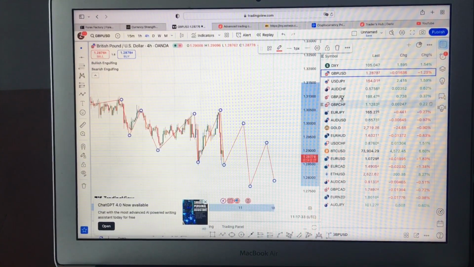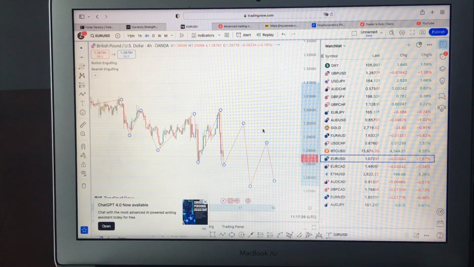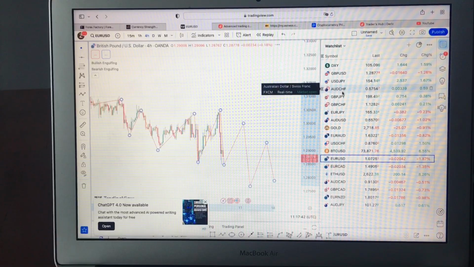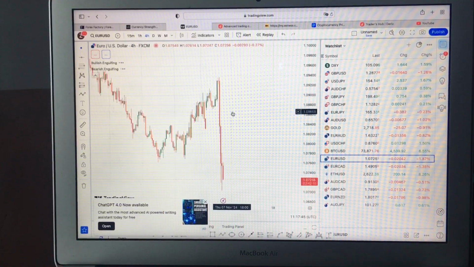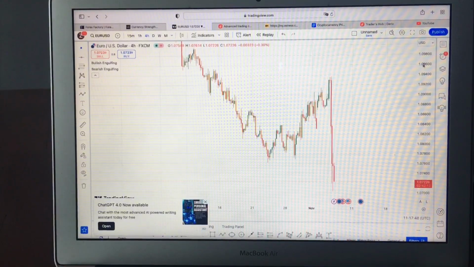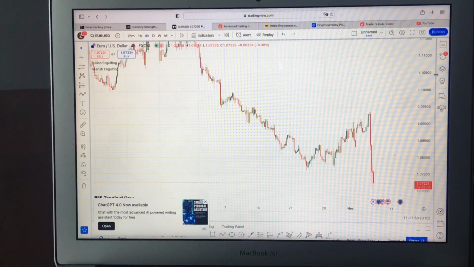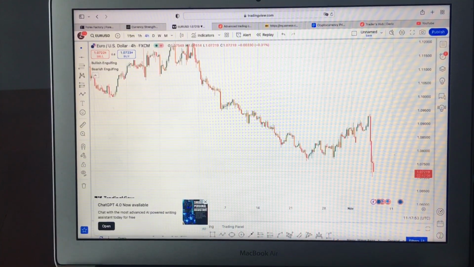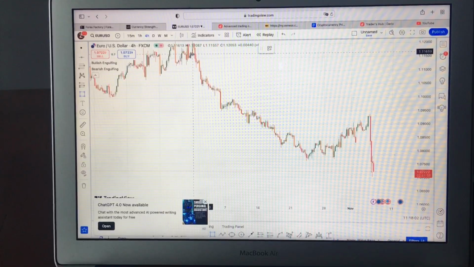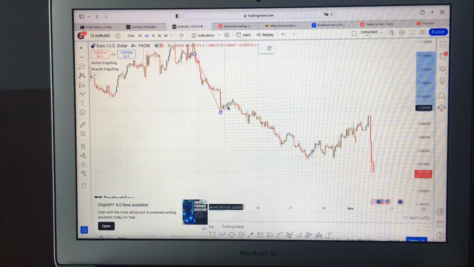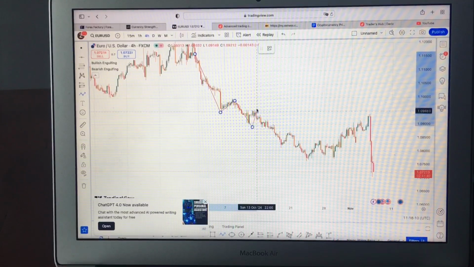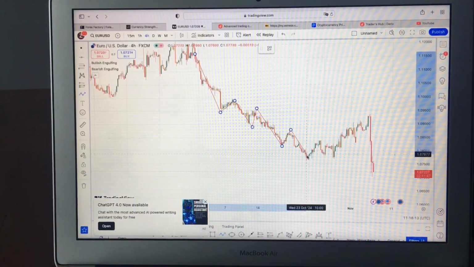Same thing with Euro USD. With Euro USD, we are still looking for the same type of setups, the market creating lower lows and lower highs. Look at what happened. The market also dropped about 100 and something pips here, and it's still the election move. There's nothing about these markets right now that's going to cause you to want to buy. If you're trying to buy in these markets right now, you're literally trying to face an oncoming trend, because this is a straight up impulsive sell move.